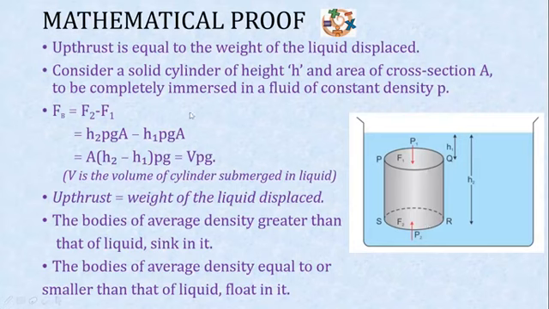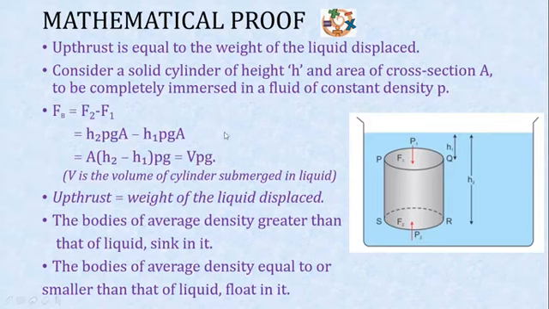Let us calculate it. The buoyant force FB is equal to F2 minus F1. Now what is F2? If the pressure acting on the second surface is P2, then we know that pressure is equal to force upon area. What is the equation for force? Force will be equal to pressure into area.